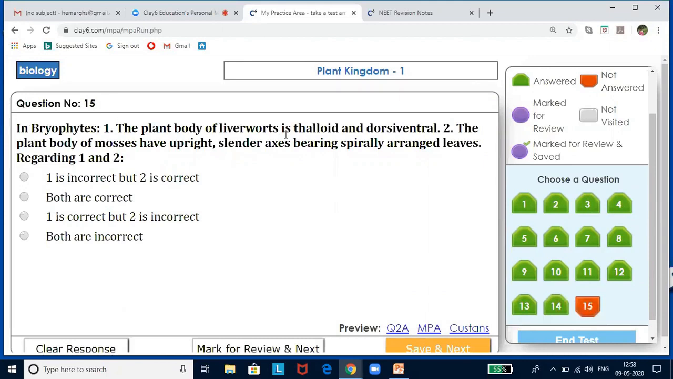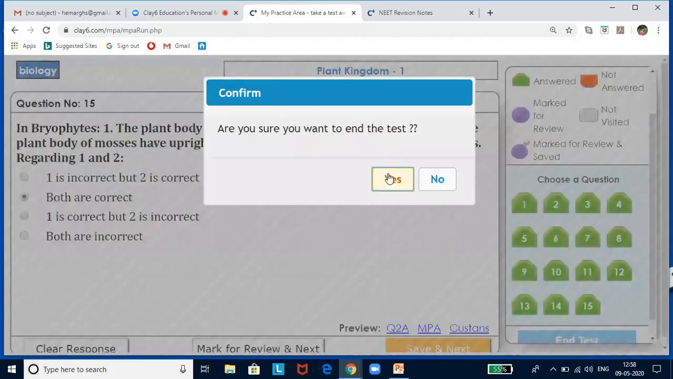Plant body of liverwort is thalloid and dorsiventral. Plant body of mosses have upright, slender axis bearing spirally arranged leaves. Now, regarding 1 and 2, if you look at it, both are correct. Now, I'm ending the test.